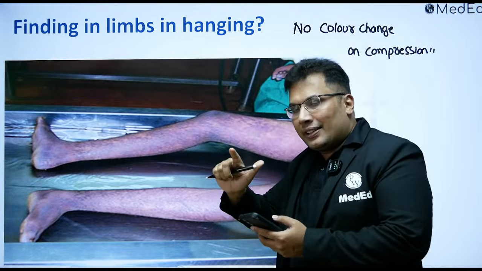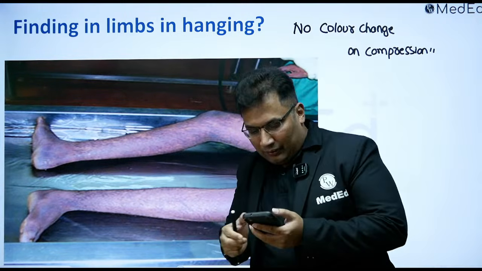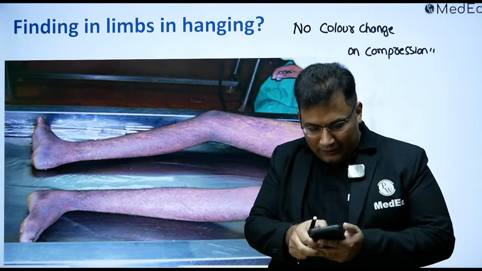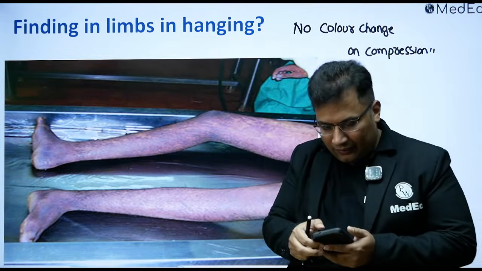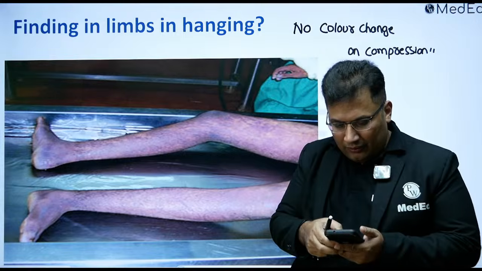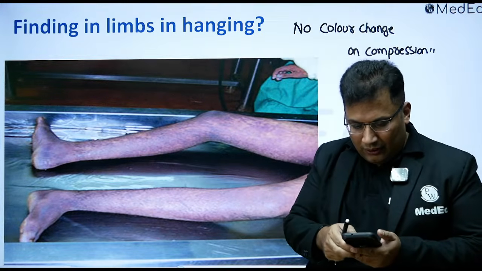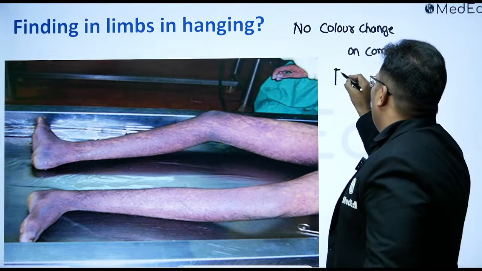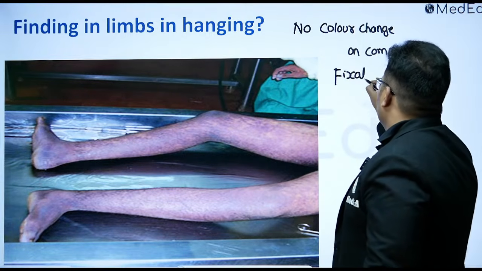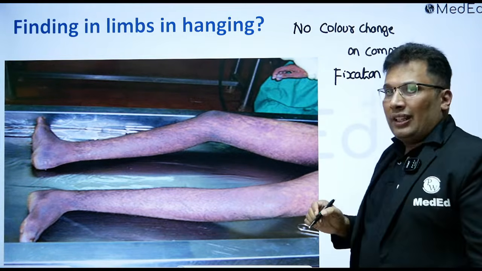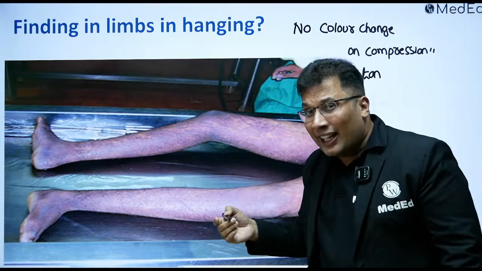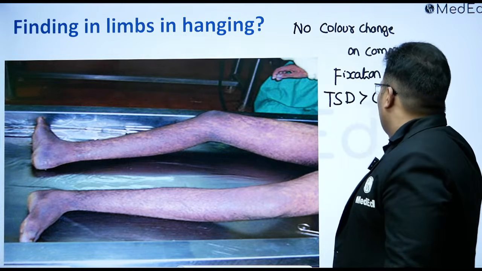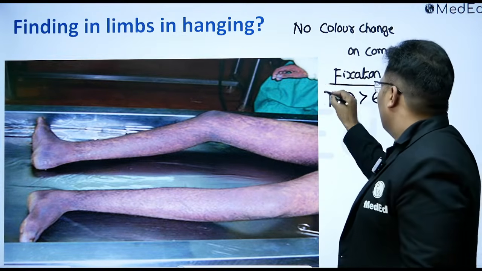What is the importance of that, Hemant? Fixation, very good. So this is basically fixation. That means time since death is more than 6 hours.